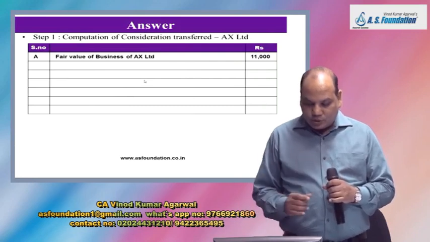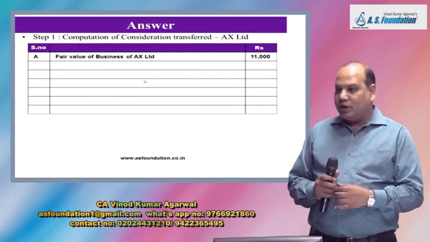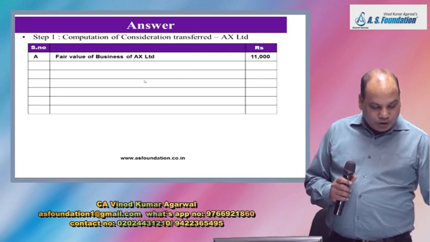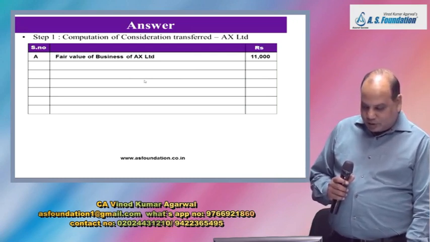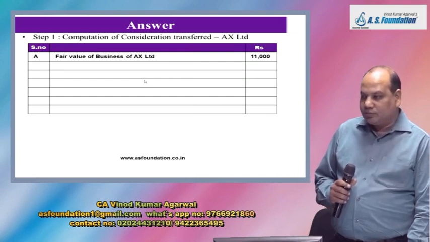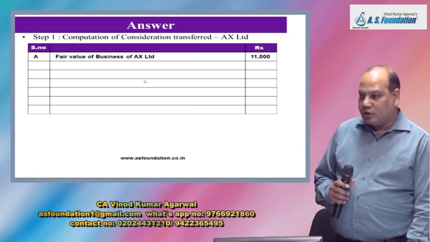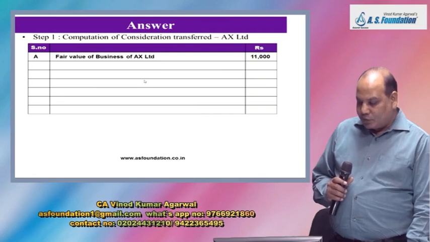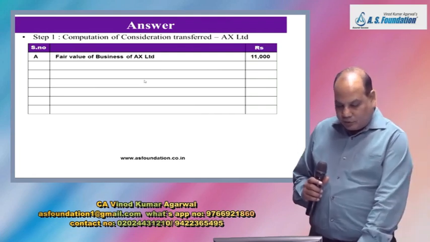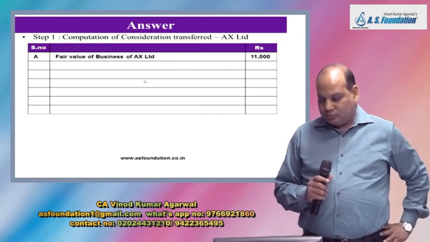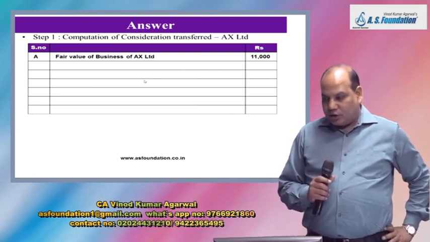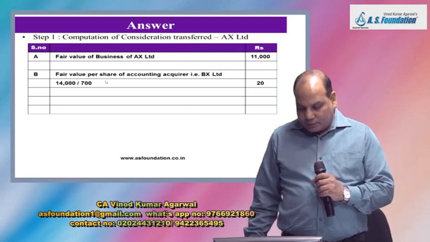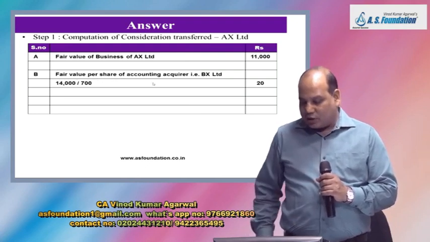Now write down, first question was calculate the consideration to be transferred. So specifically if they ask you, then write neatly: computation of consideration transferred, AX Limited. For AX Limited, we will take fair value of the business, which is 11,000.